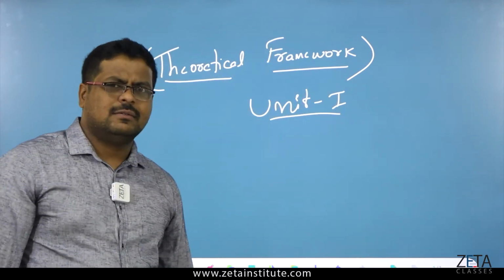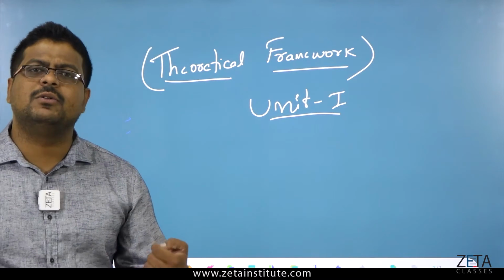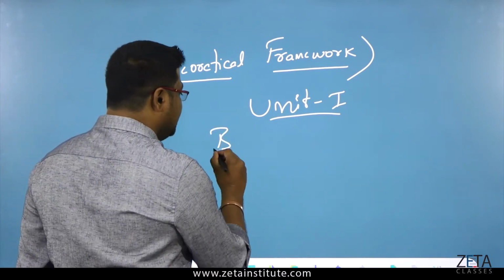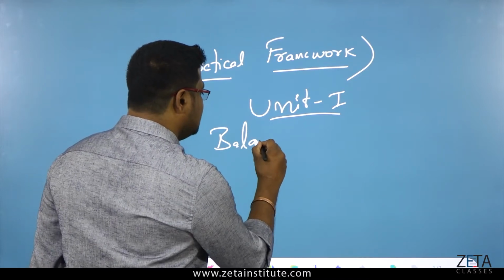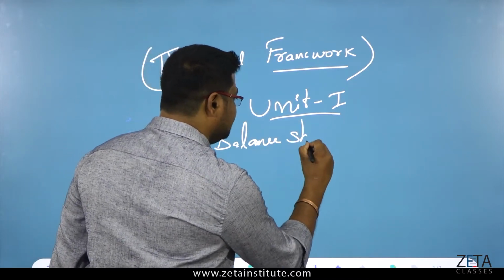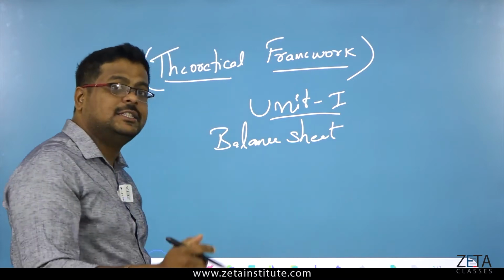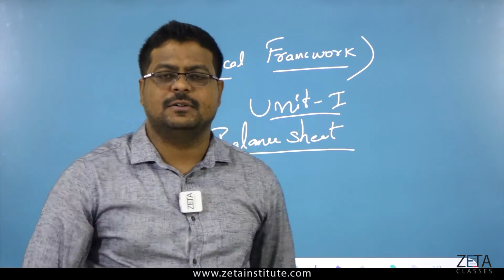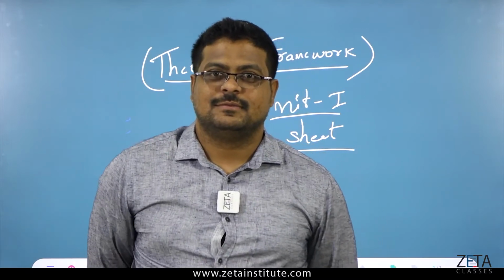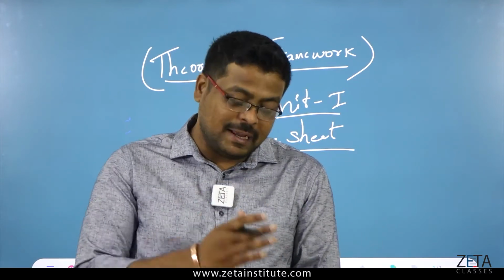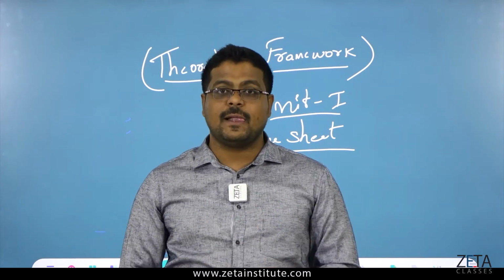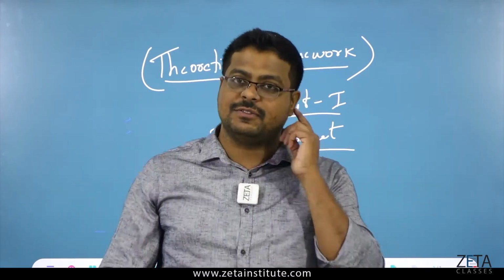Now, why do we need to know about assets and liabilities? The simple reason is the balance sheet. Guys, what is a balance sheet now? Balancing something. Balance sheet is where you are balancing the assets and liabilities of the company.